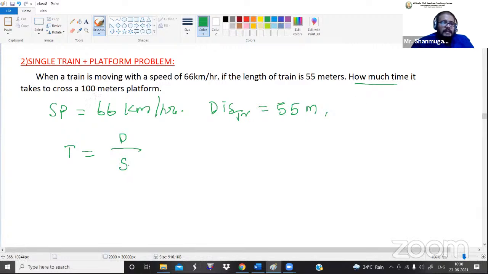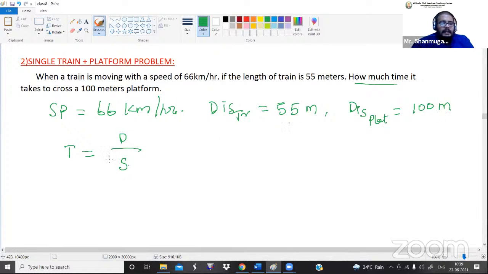How much time does it take to cross a 100-meter platform? So we have one more distance. What is that? The distance of the platform, which is 100 meters. So we have two distances: one is 55 meters and the second one is 100 meters.